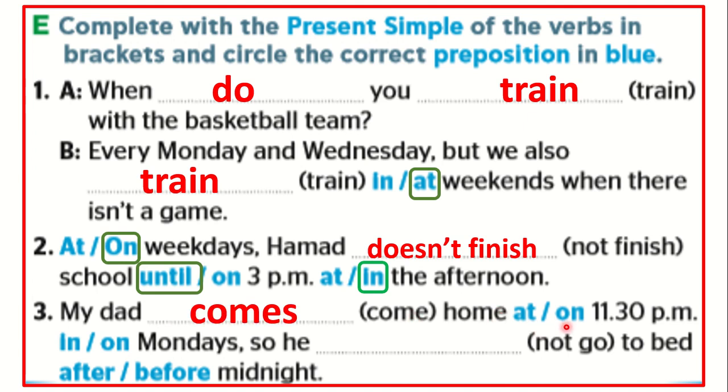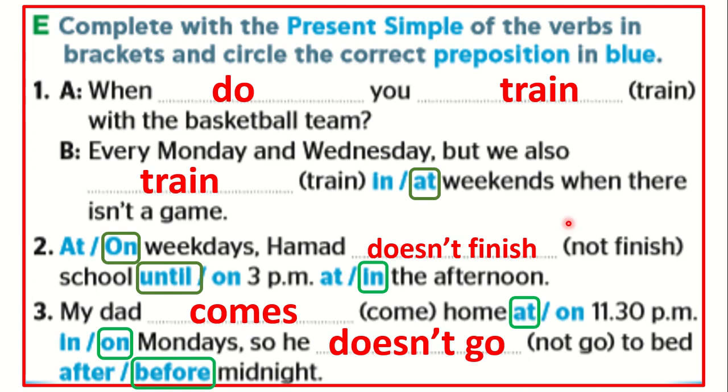Home, at or on. We have the time of telling the time. So it's at. Mondays, days of the week. So we say on Mondays. So he, we have negative. Negative means doesn't or don't. He is third person singular, so we use doesn't, followed with go, the infinitive form of the verb. So he doesn't go to bed after or before midnight. Before midnight.